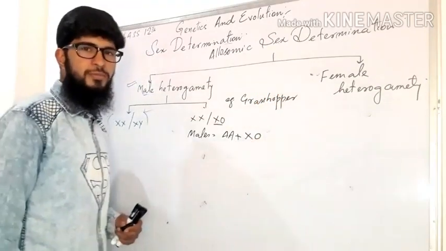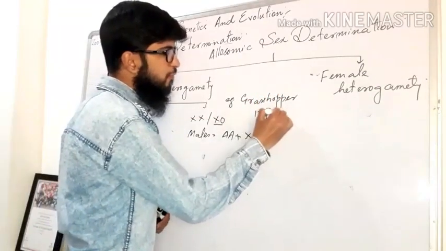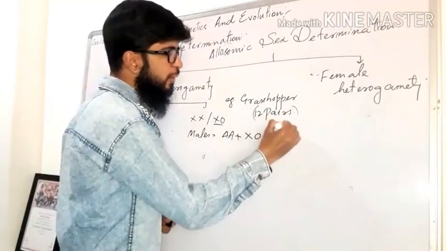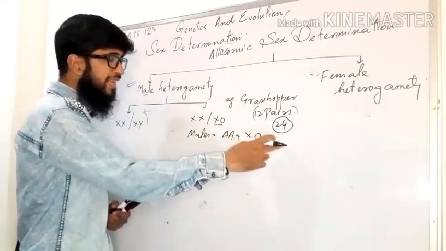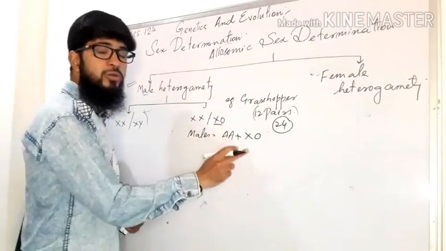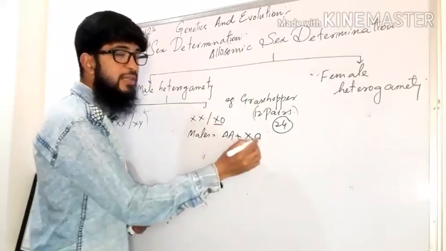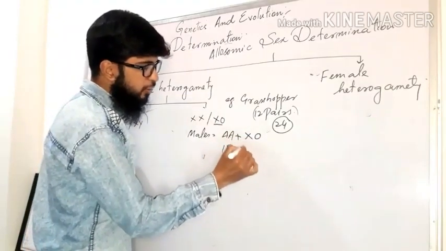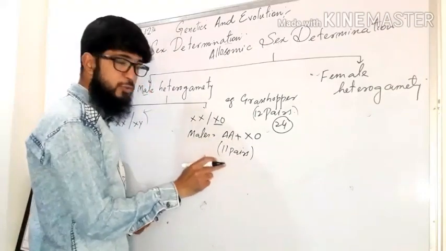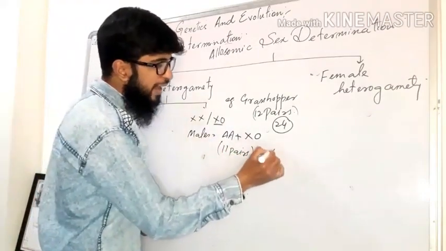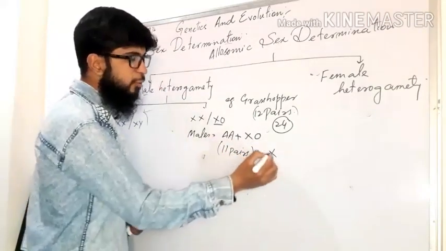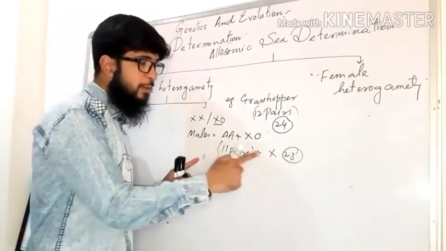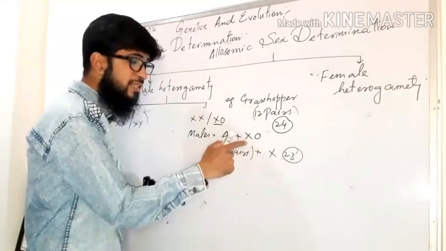In grasshopper, there are 12 pairs of chromosomes, right? That means total chromosomes are 24. But in case of male, there are not 24 chromosomes, there are 23 chromosomes, where 11 pairs are autosomes. That means 22 plus 1 X chromosome. That means there are 23 chromosomes in total. 22 autosomes plus 1 X chromosome. So this is the condition.